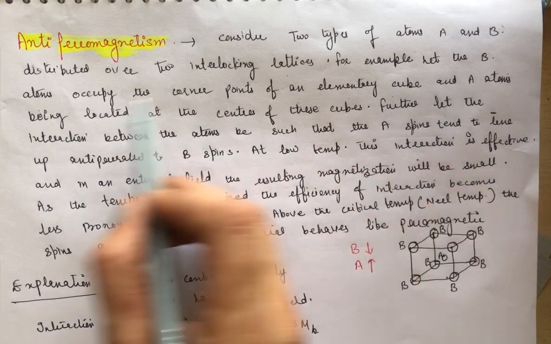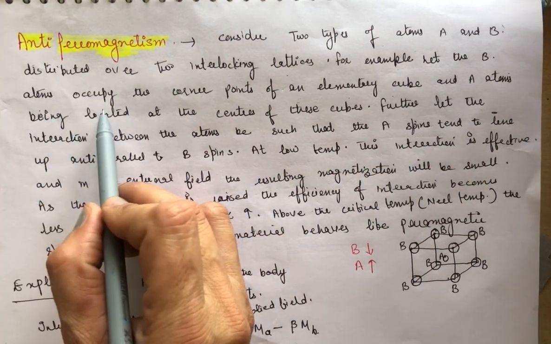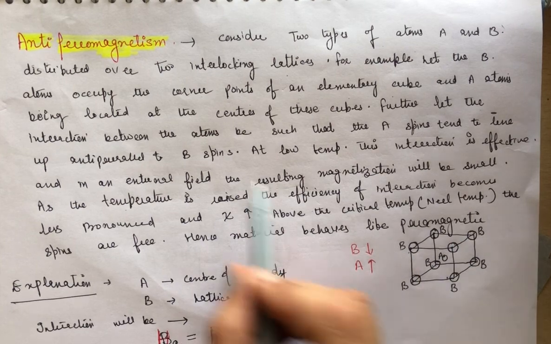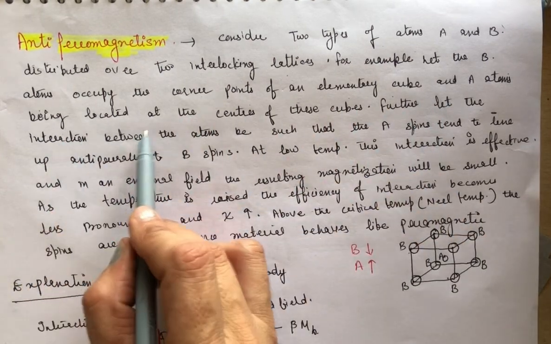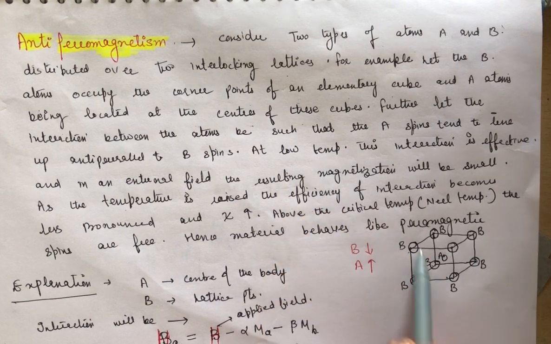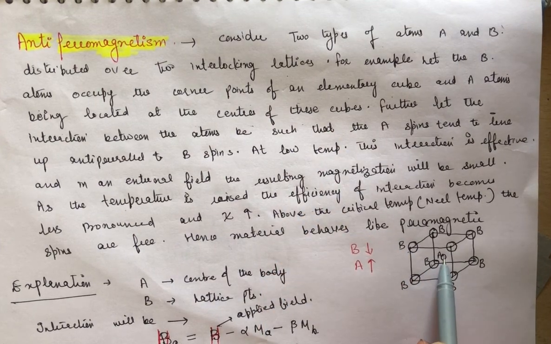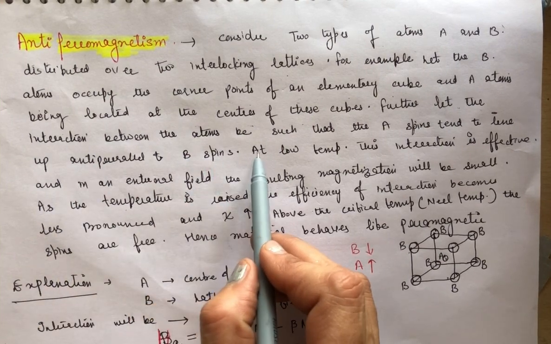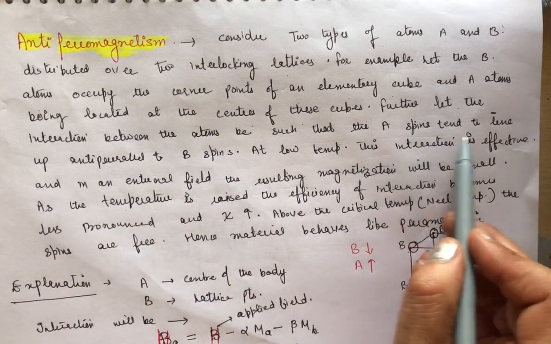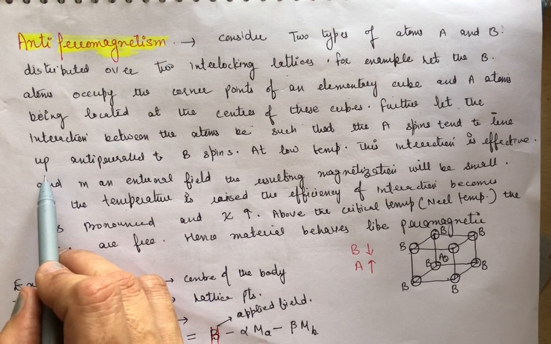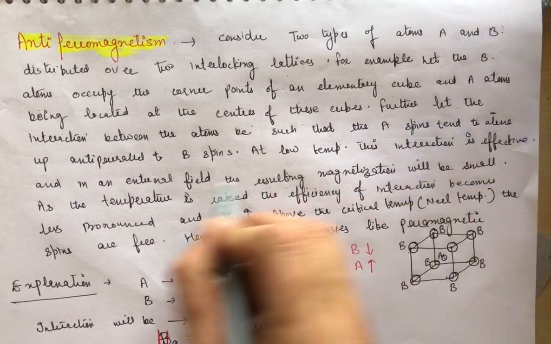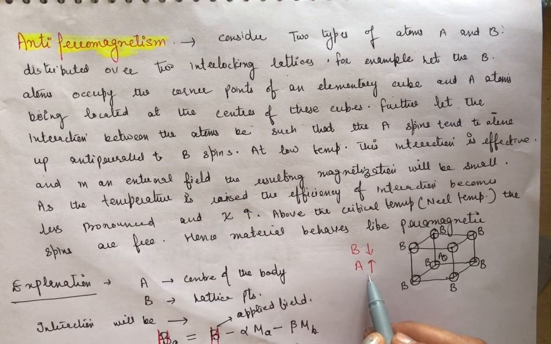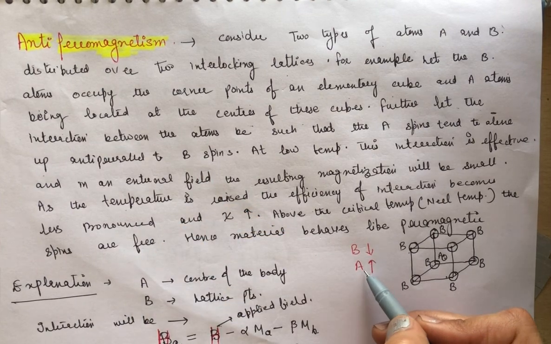For example, let the B atoms occupy the corner points, as in this figure, and the A atoms be located at the centers of these cubes. This is A. Further, let the interaction between the atoms be such that the A spins tend to align anti-parallel to the B spins. That means if A has spin up, then B has spin down.